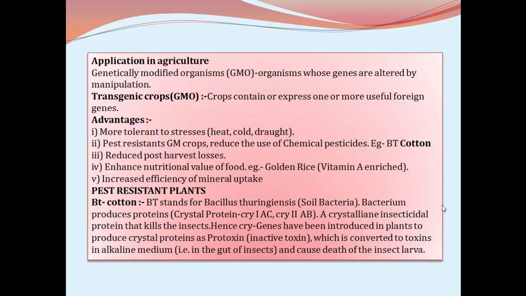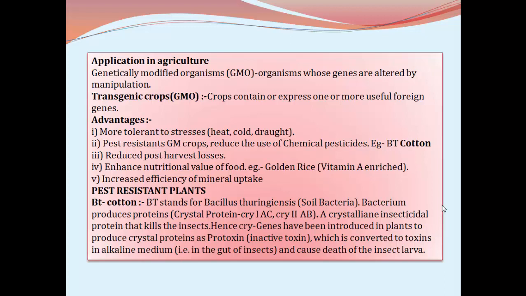That means they are in the inactive toxin condition. When the same inactive toxin enters the gut of the insect, in the alkaline medium, it gets transformed into the toxic protein and causes the death of the insect larva. Natural resistance is developed for the cotton against the bollworms. Some genes isolated, Cry1Ac and Cry2Ab, are used in the production of Bt cotton.